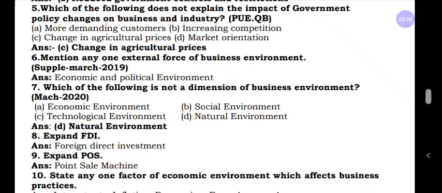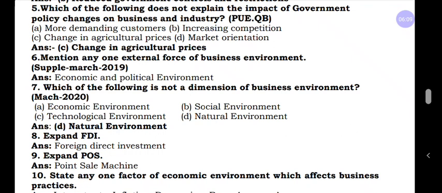And question number 6, mention any one external force of business environment. This question they asked in supplementary March 2019. I explained there are 6 external forces: economic environment, social environment, political environment, technological environment, legal environment, and environmental forces. Among the 6 or 5, you can write any one. Here I have given economic and political environment.